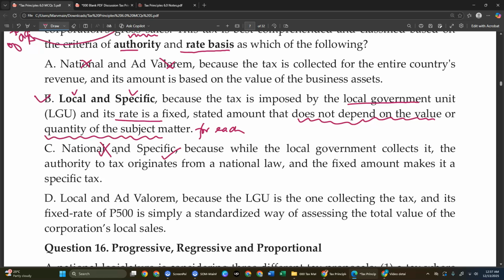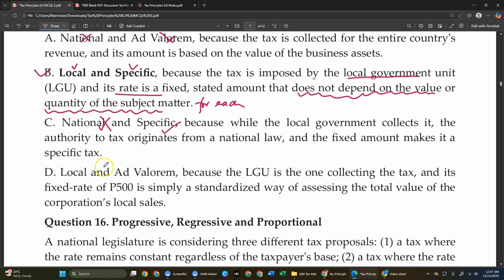What we cannot accept at first is this, it is wrong. D is local and ad valorem. This is wrong. Why? Because the LGU is the one collecting the tax, yes, so it is local. But as to the fixed rate, the 500 is simply a standardized way of assessing, not based on the total value. Now, the most preferred answer in here is B. Letter B.